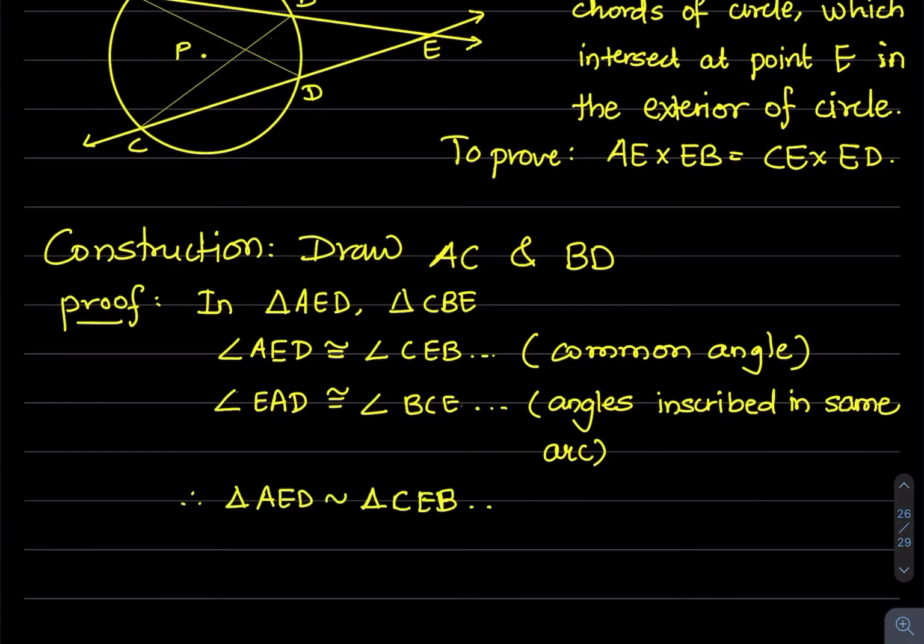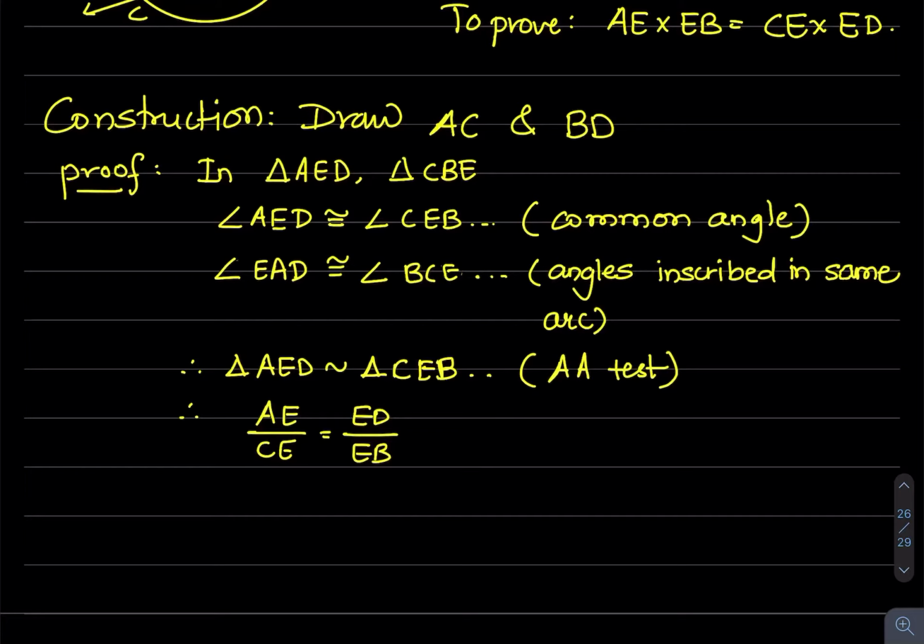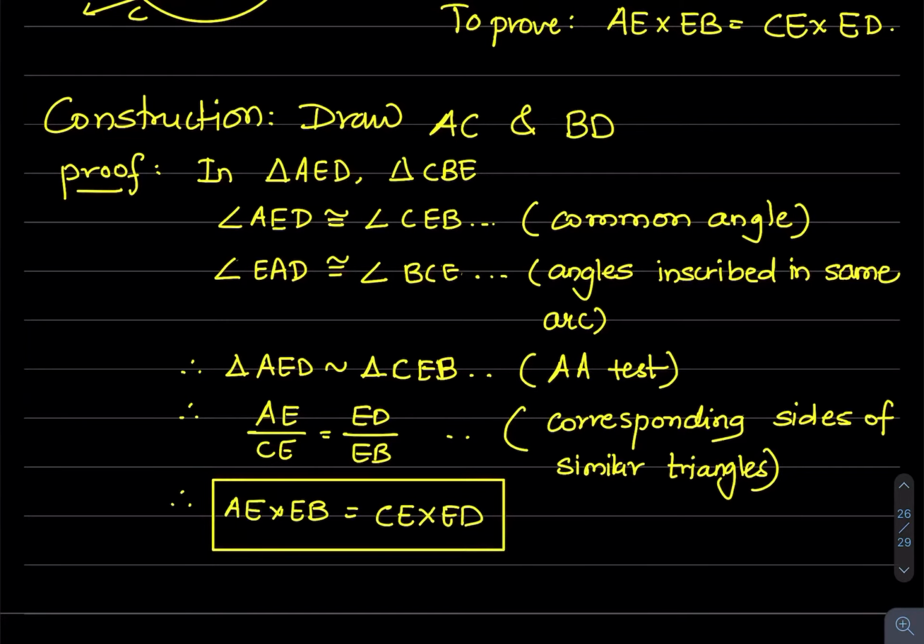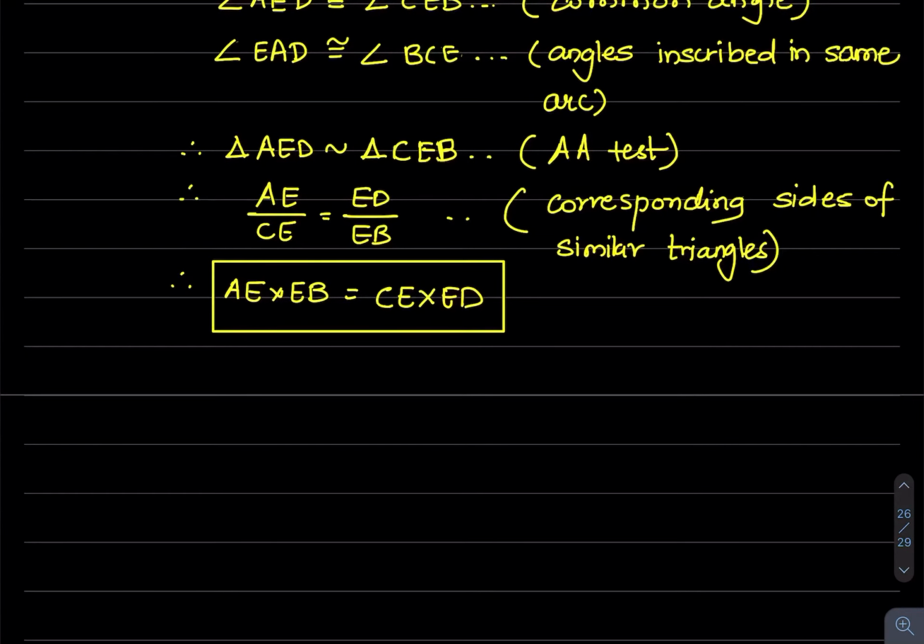Now by AA test, again we get two triangles similar, triangle AED and triangle CEB. So now again by using corresponding sides of similar triangles, we get proportion AE upon CE equals ED upon EB. Now by cross multiplying, we get AE into EB is equal to CE into ED.